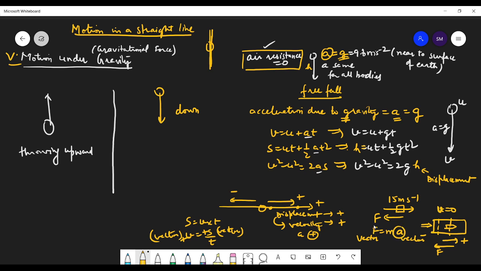So acceleration and force are in the same direction. Force is in this direction, so that is why acceleration is also in this direction, but velocity is in this direction. I hope these concepts are clear. So acceleration will be in the direction of the force, right?